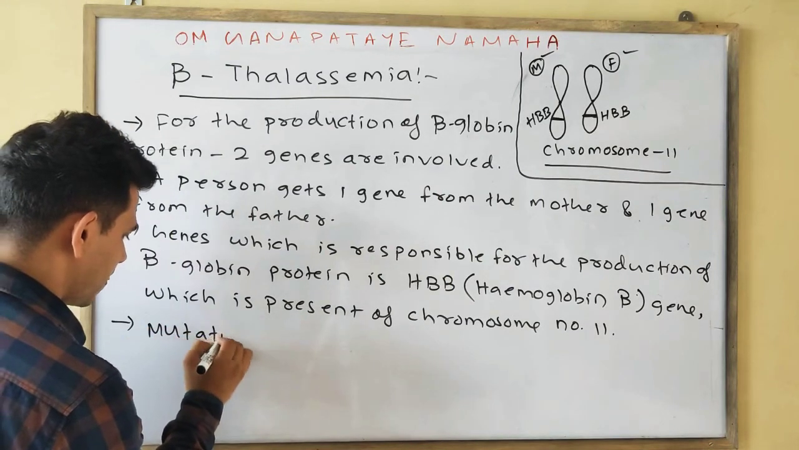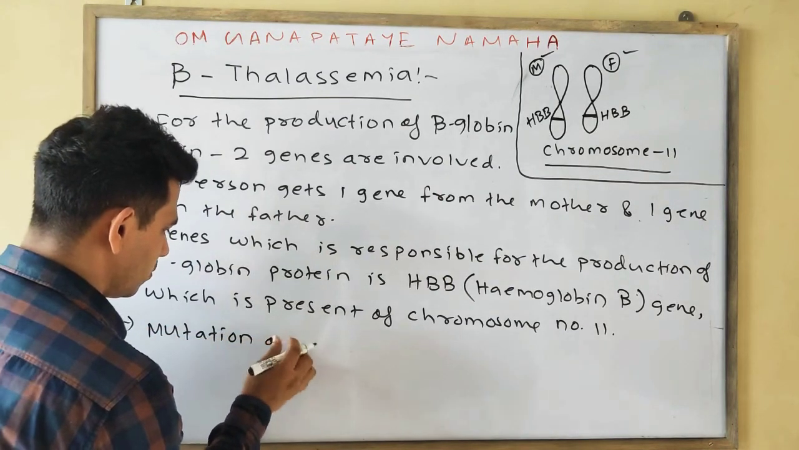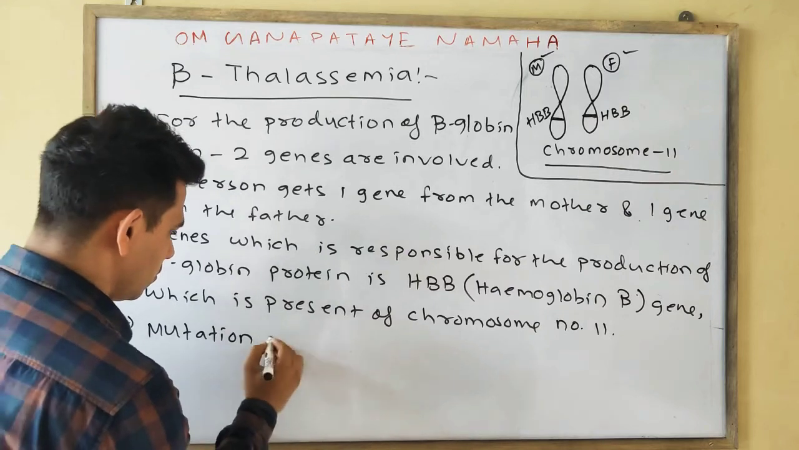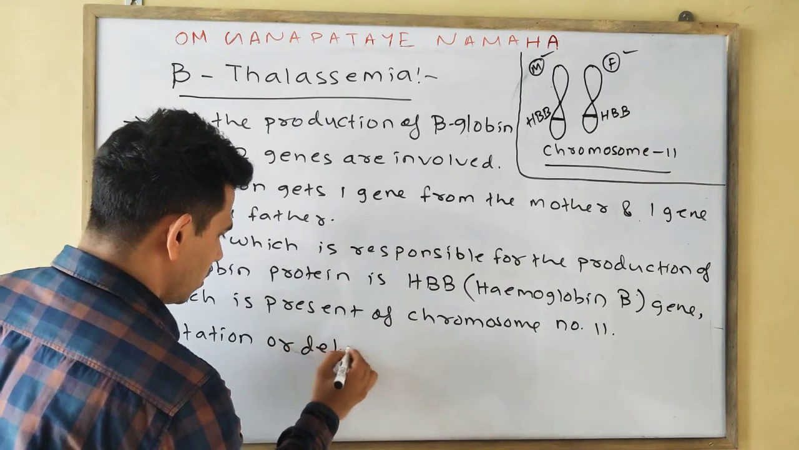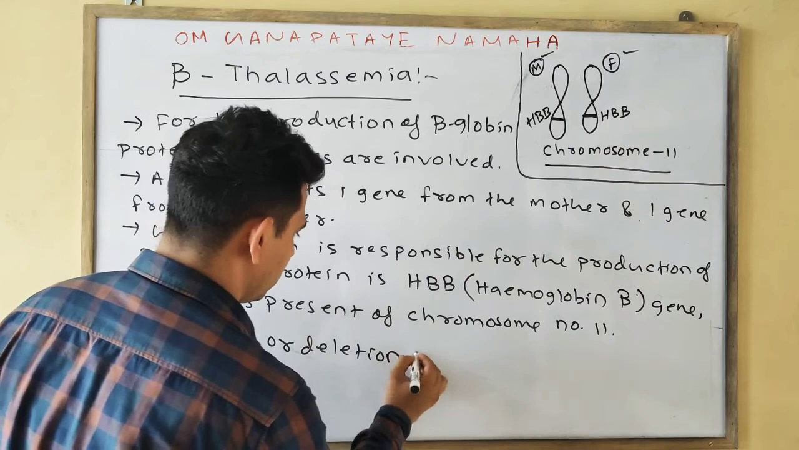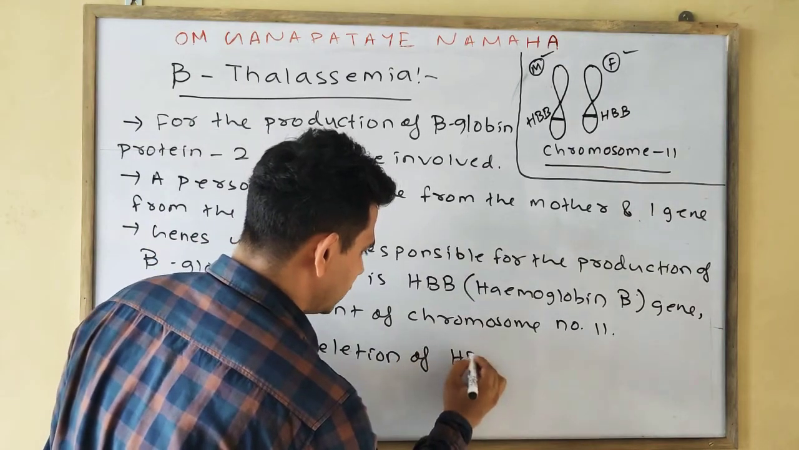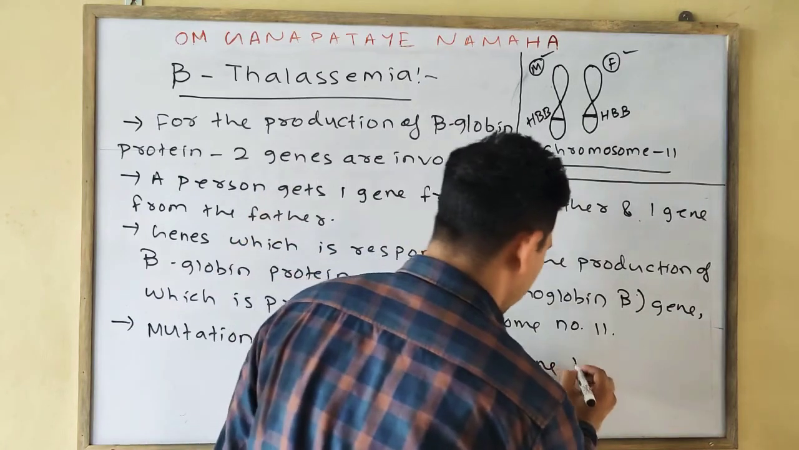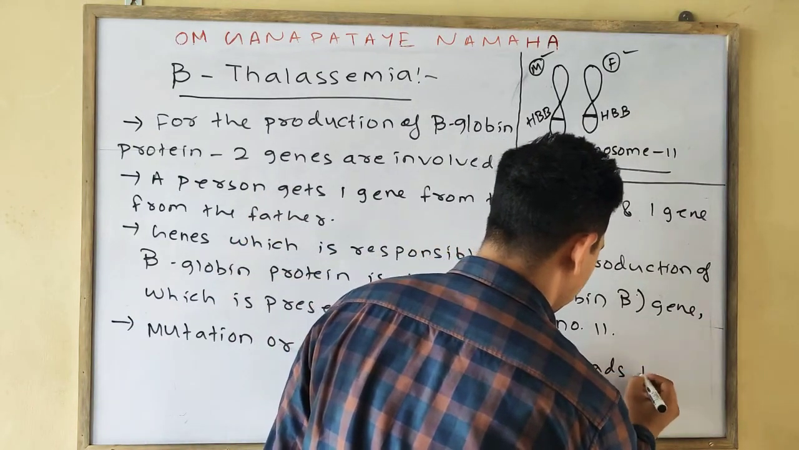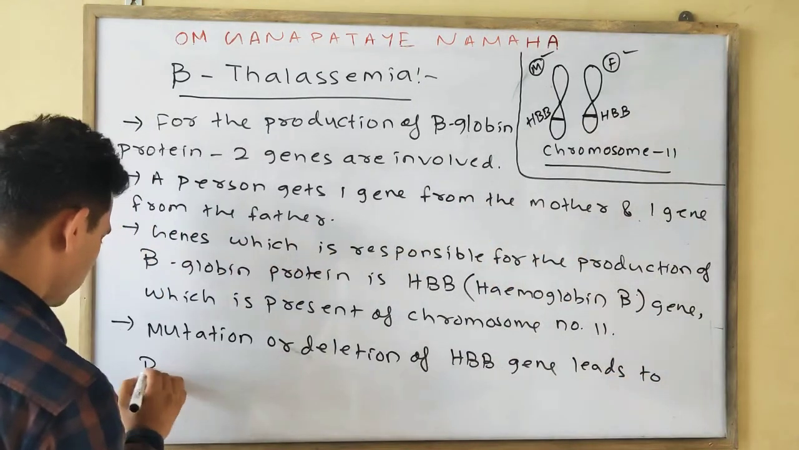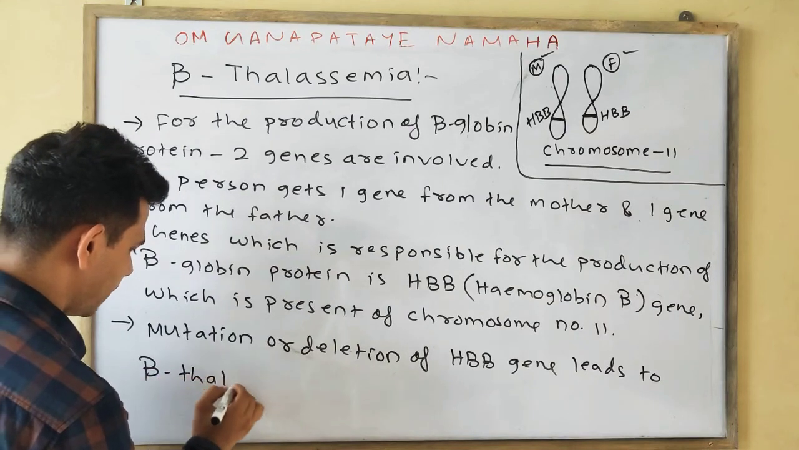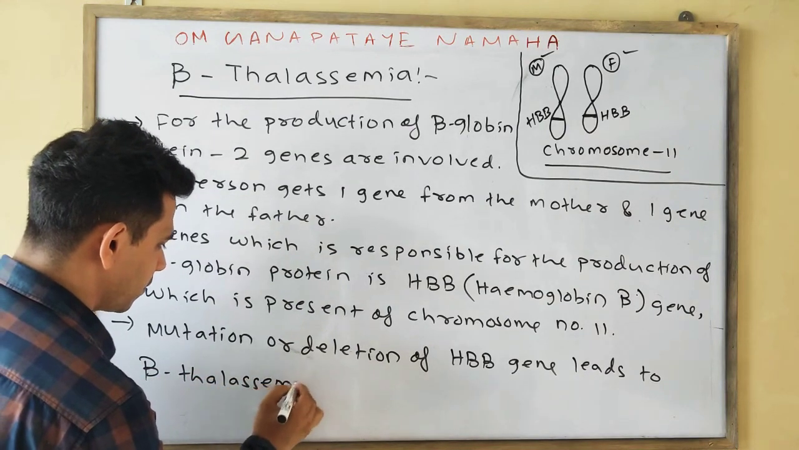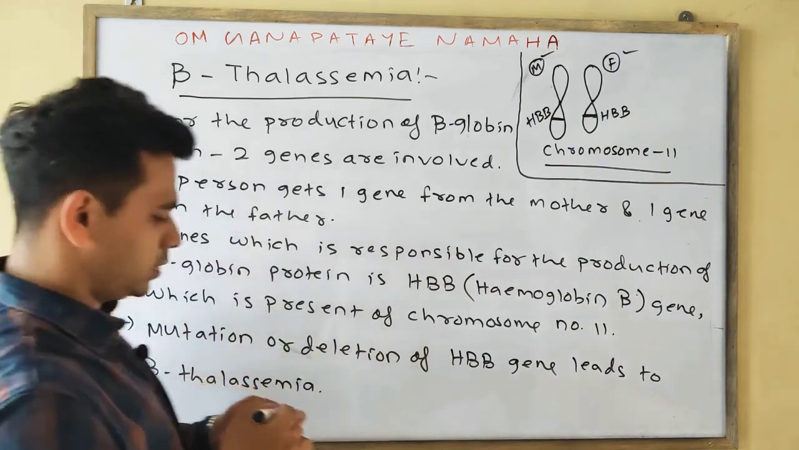Mutation or deletion of the HBB gene leads to beta thalassemia. Okay, it is very easy to remember.